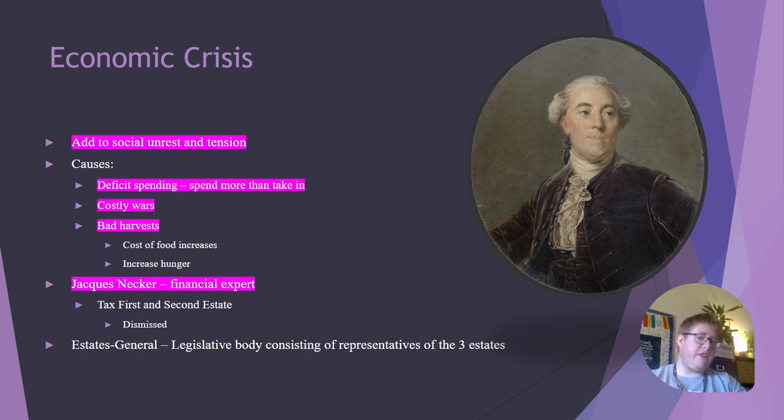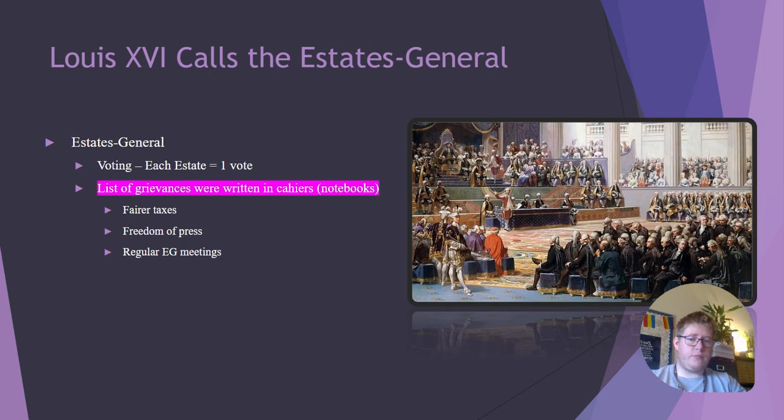And again, the Estates General is this legislative body of representatives of the three estates. Each estate only gets one vote. So a bit more on the Estates General. Again, each estate only gets one vote. Going into this, each estate prepared a list of grievances that were written in cahiers or notebooks, calling for things like fair taxes, freedom of the press, regular meetings of the Estates General. Reasonable things.